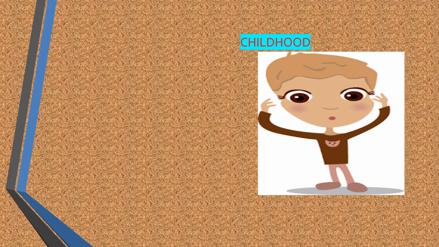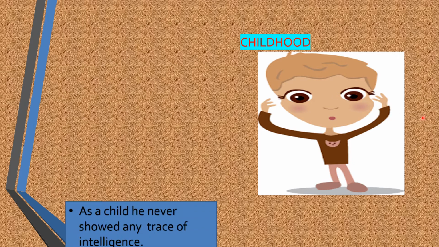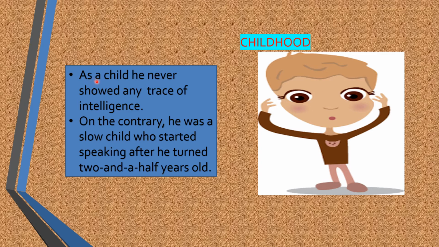Let's learn about his childhood. How does this child look, children? Is the head proportionate to his body? No, right? Same way, Albert's head was too big when compared to his body. So his milestones were very slow when compared to others. As a child, who is he here?